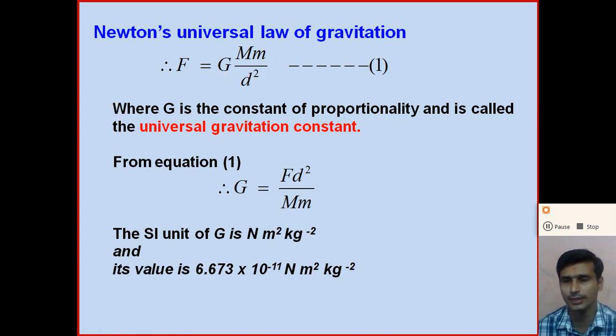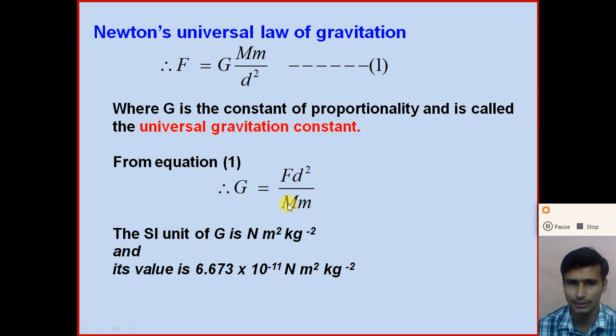Capital G is the constant of proportionality, and this constant is known as the universal constant of gravitation or universal gravitational constant. So how can we calculate the universal gravitational constant? Universal gravitational constant capital G is equal to F d square divided by m into m.